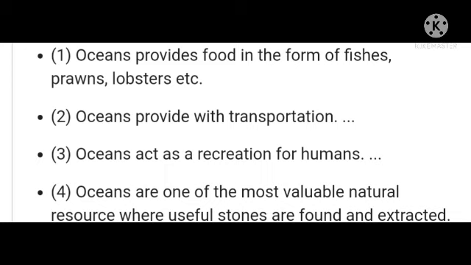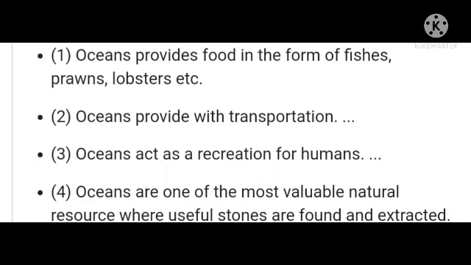And the fourth one is oceans are one of the most valuable natural resources where useful stones are found and extracted.